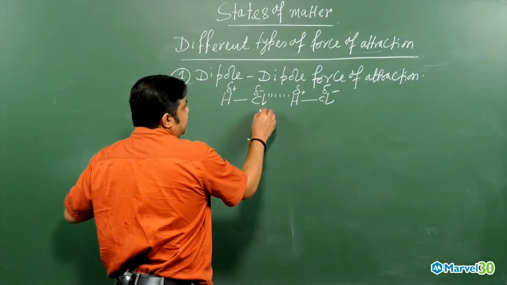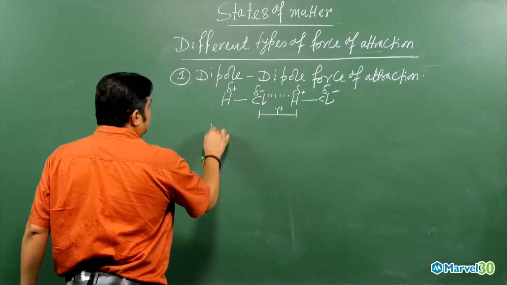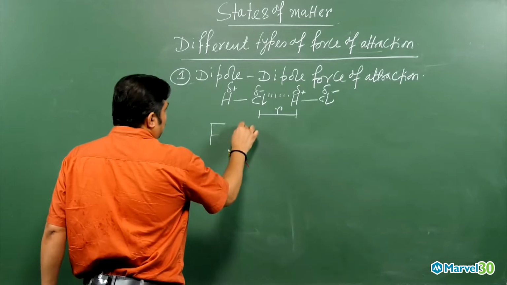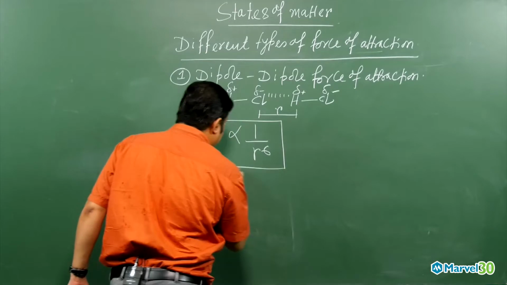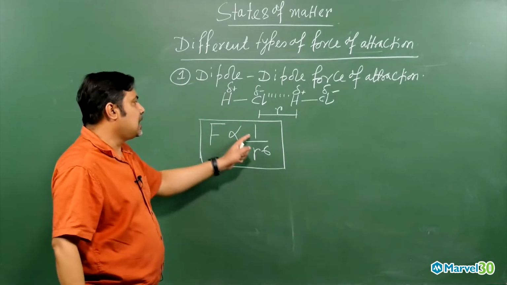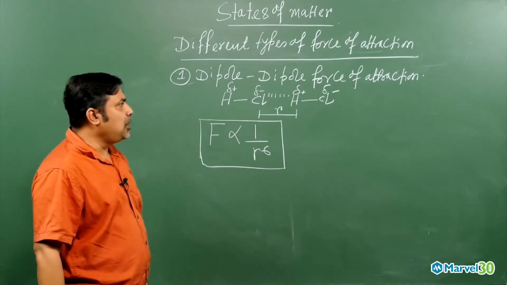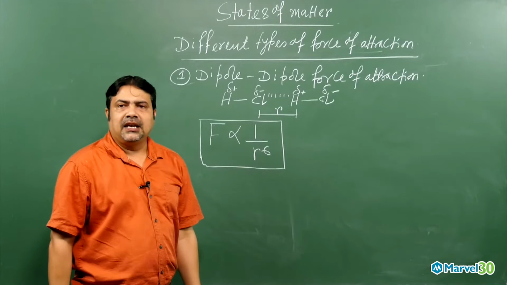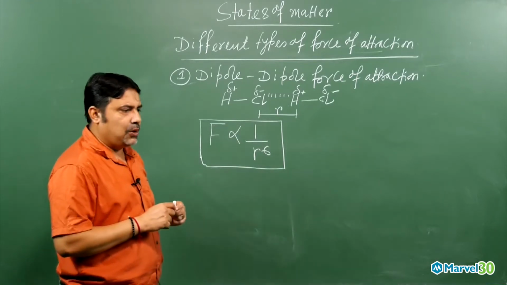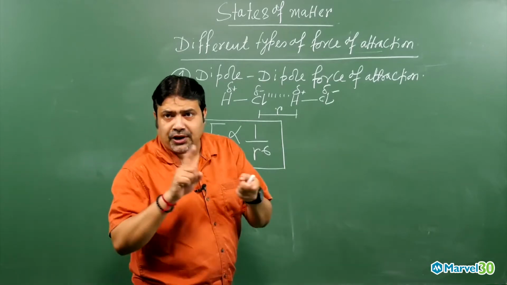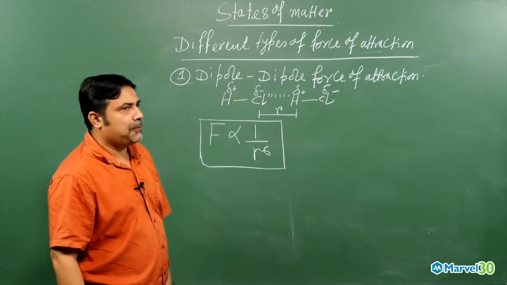Now suppose the distance between the two dipoles is r. Then the force of attraction F will be proportional to 1 by r to the power 6. R is the distance between the two dipoles. So the dipole force of attraction will operate in a polar covalent molecule. Why does that polarity arise? Due to the difference in electronegativity. Got the point, my dear student? So this is the dipole force of attraction.